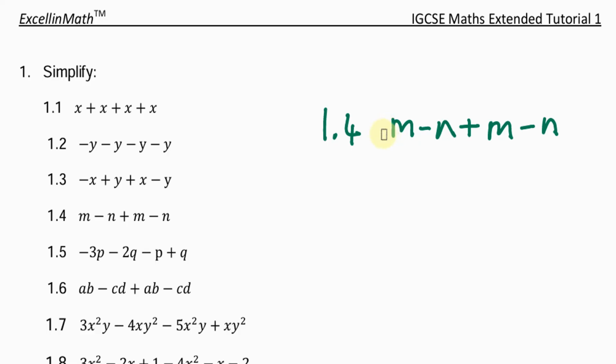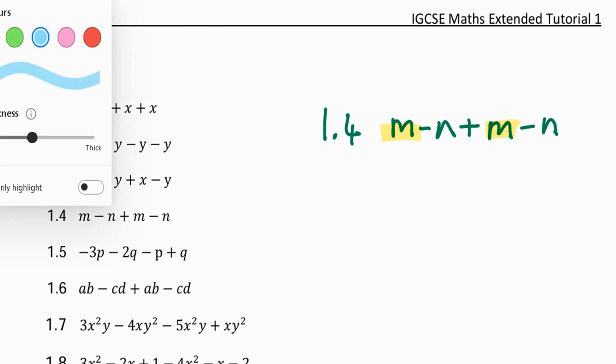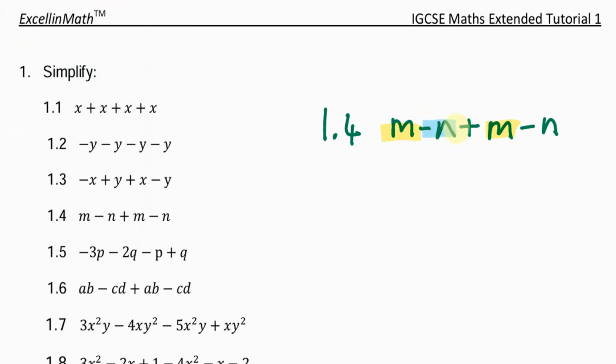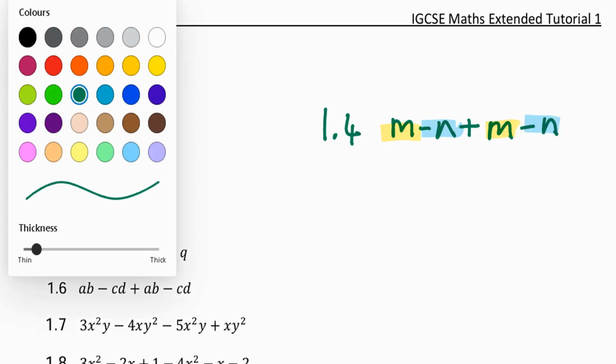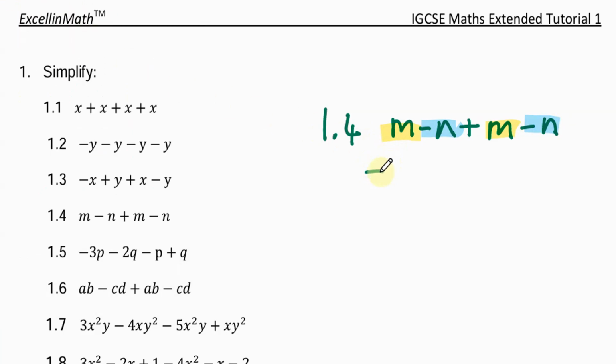Here the m's are like terms, so we can add or subtract them. And then the n's are like terms, so we can add or subtract them. Let's start with the m's. So m plus m is 2m. Now we're adding a negative n to another negative n. So we have 2 negative n's. So it's negative 2n.